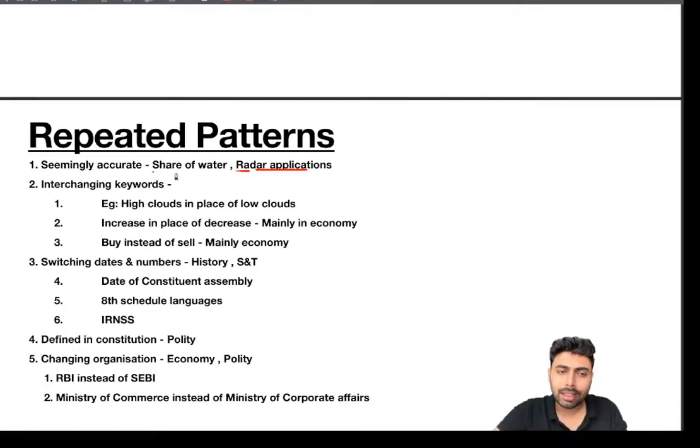Then there are other things like share of waters, which I will explain in detail. You don't have to worry about that, but I just want to give you a heads up on what to look out for. With seemingly accurate statements, in the first reading they may seem right, and you cannot logically counter them just like that. But there is a pattern in which UPSC sticks to a few things and eliminates a few things. The best example is the radar application question, in which all 3 statements may seem likely, but not all are right; only 2 of them are. It is the same with the copper smelting plant question, which I have already discussed earlier.